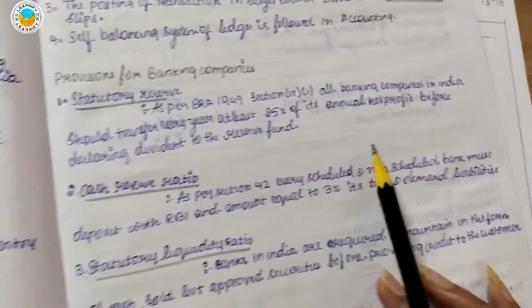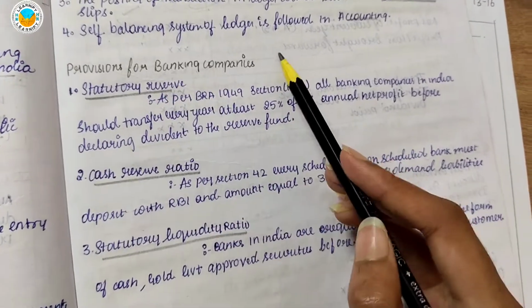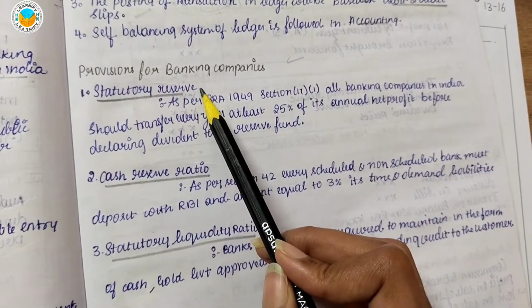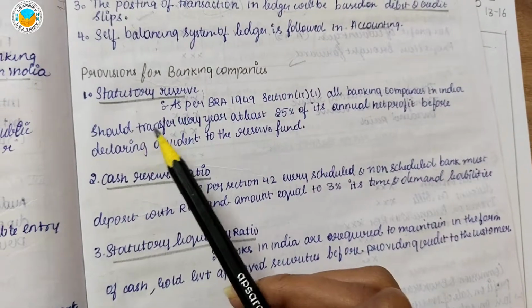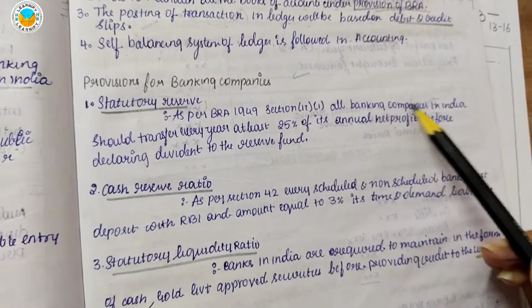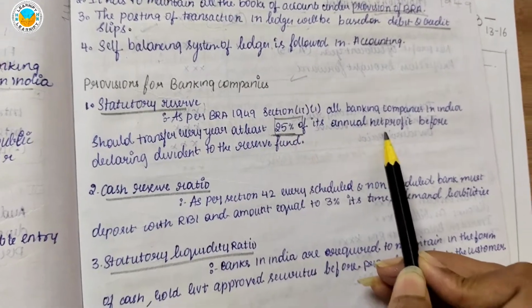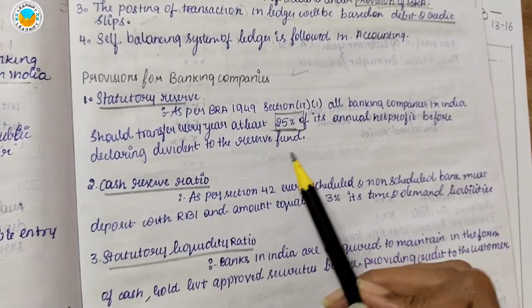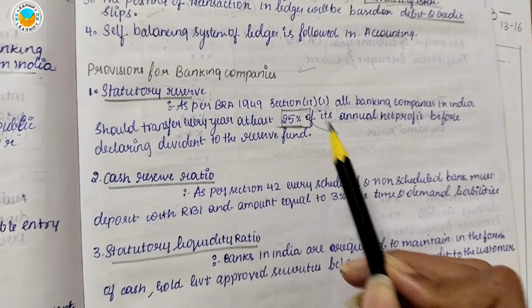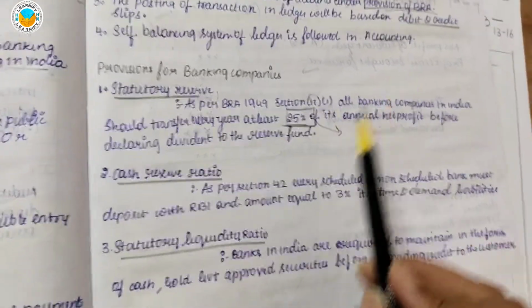Coming to the provisions, there are three provisions that are followed by banking companies. One is statutory reserve. Any bank in India has to keep at least 25% of its net profit as a reserve fund before declaring a dividend.